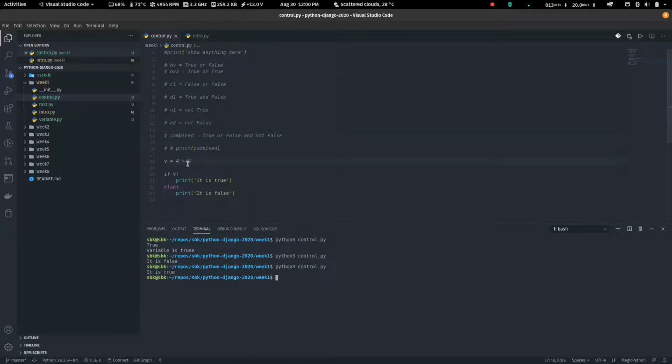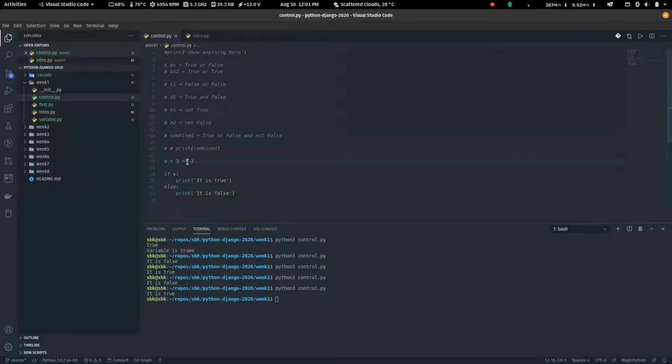So if I change this to 4 and I run again, it is true that 4 is indeed greater than 3. If I change this to 3 and I run again, see, it is false because 3 cannot be greater than 3. But we know that 3 is equal to 3. Now to say equal to, you don't use one single equal sign, you use double equal. This is what we call the comparison operator, and this is what we call assignment. One equal sign is called the assignment operator, and double equal is called the comparison operator. If I run this again, let me save it. Always remember to save before you run. It is true because 3 is equal to 3.